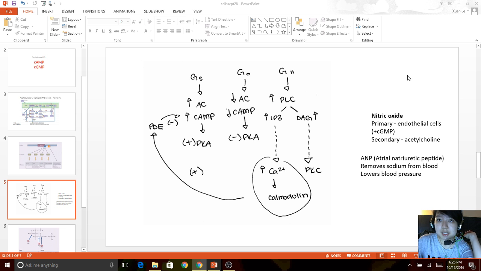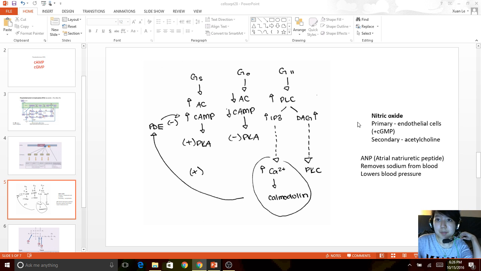So nitric oxide can either be a primary or a secondary messenger. When it is produced by the endothelial cells, it's going to go to the smooth muscles and cause vasorelaxation. And when it does this, it is a primary messenger. So when it's produced by acetylcholine, nitric oxide is going to be a secondary messenger.